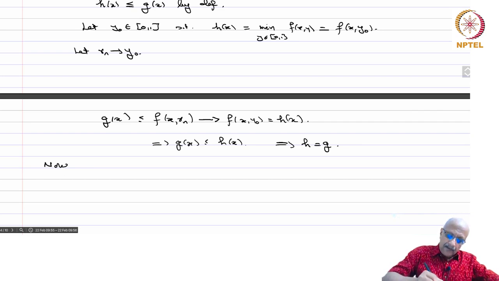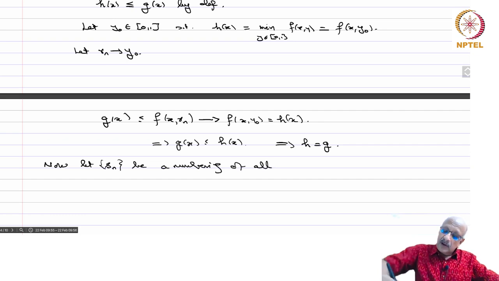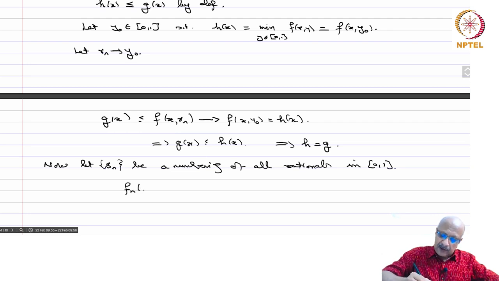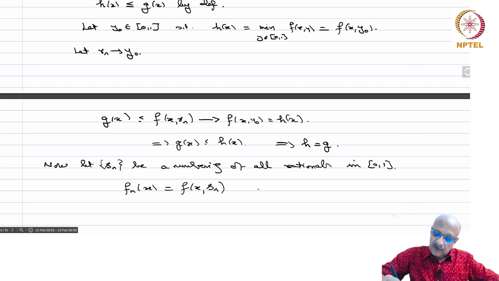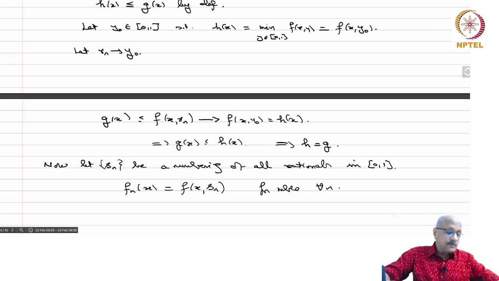Now let s_n be a numbering of all rationals in [0,1], and define f_n(x) equals f(x,s_n), and therefore this f_n is measurable for all n.